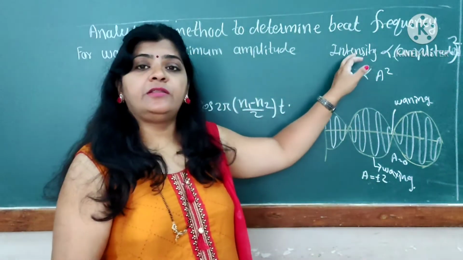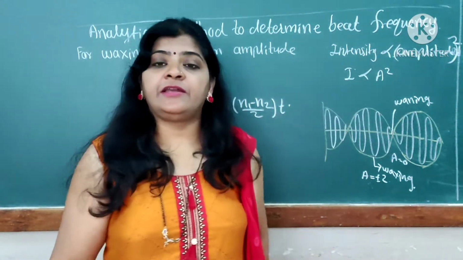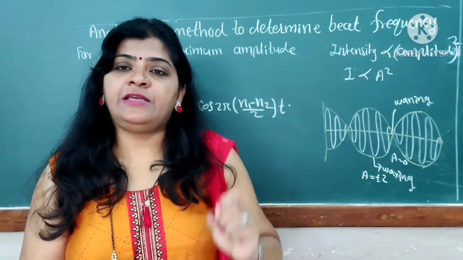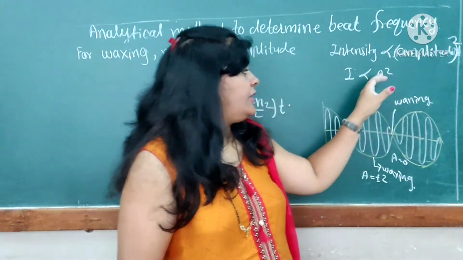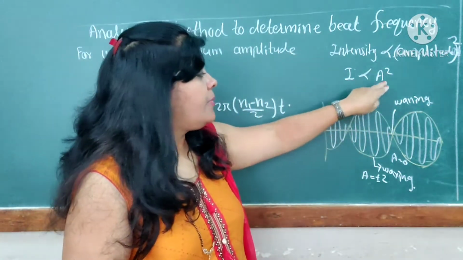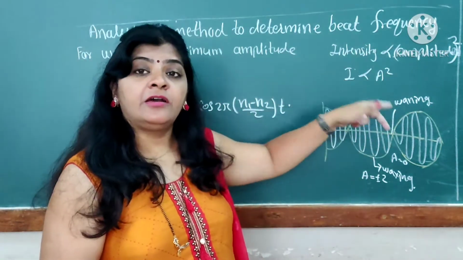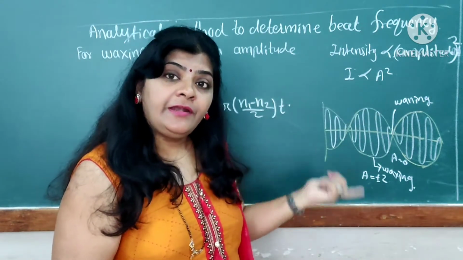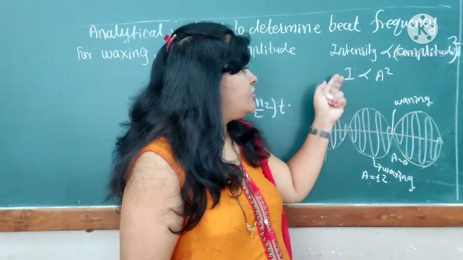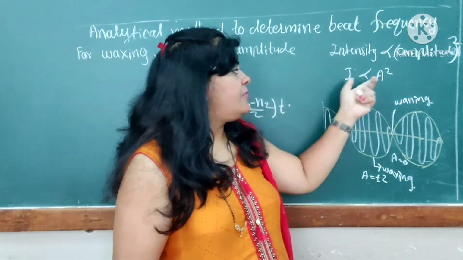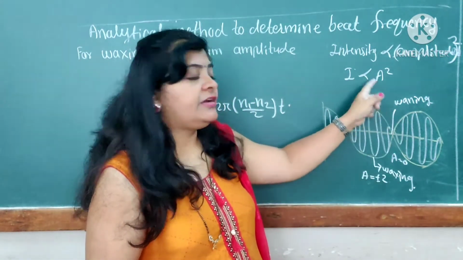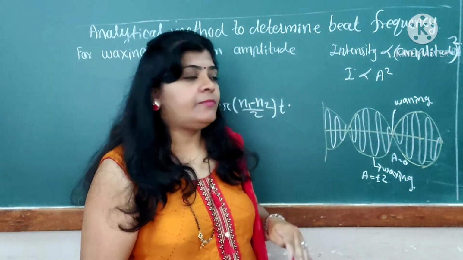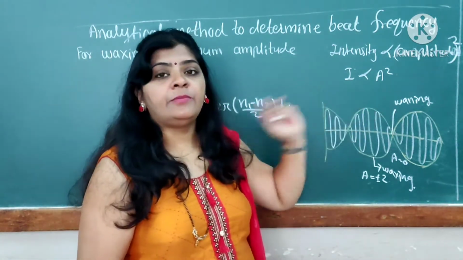Already we know how the intensity is related to the amplitude. Intensity is directly proportional to the amplitude squared. Therefore, if the amplitude is maximum, the square of that term is also maximum, and that's why the intensity of the sound is maximum when the amplitude is maximum. If the amplitude is 0, the intensity will be minimum, because both are directly proportional.